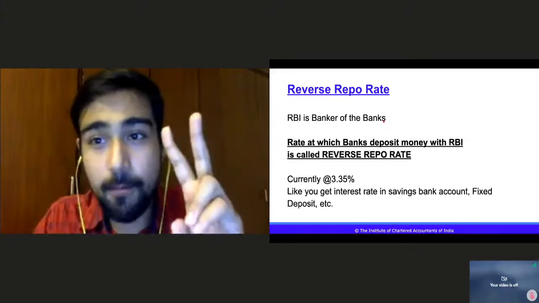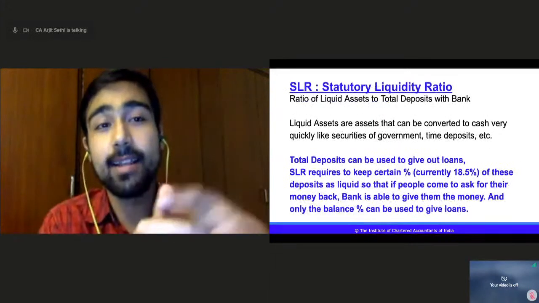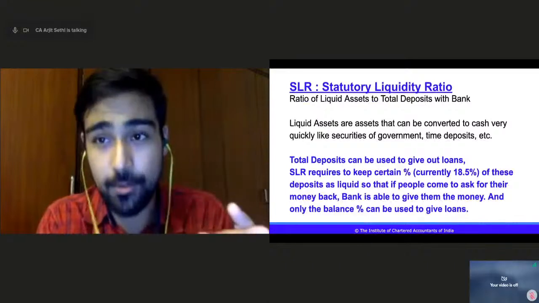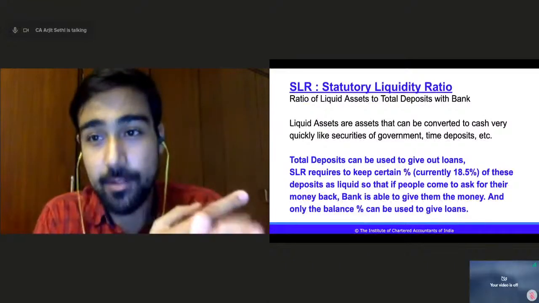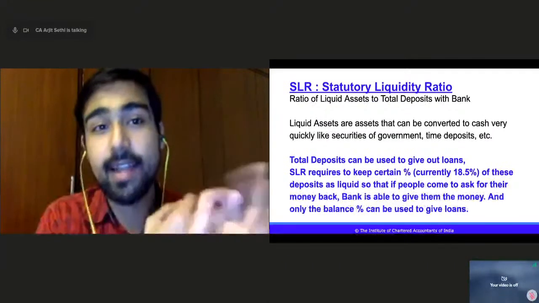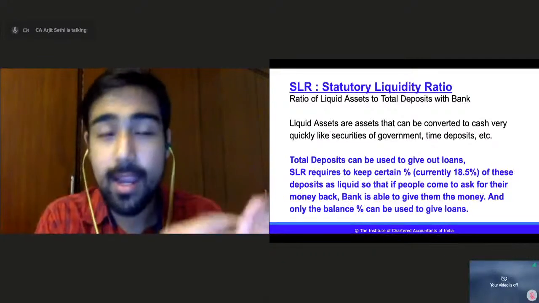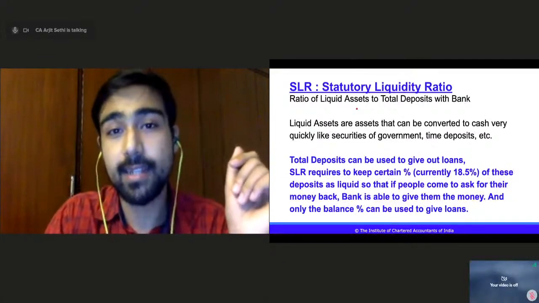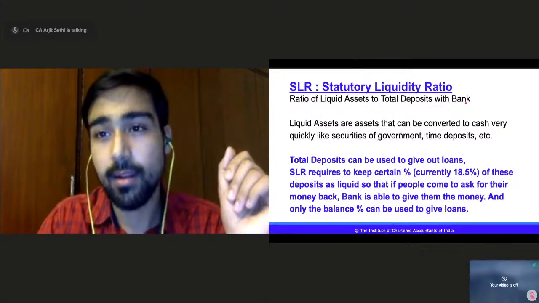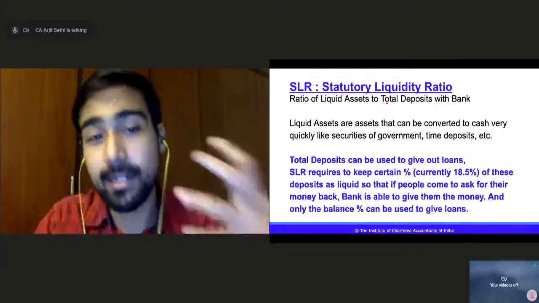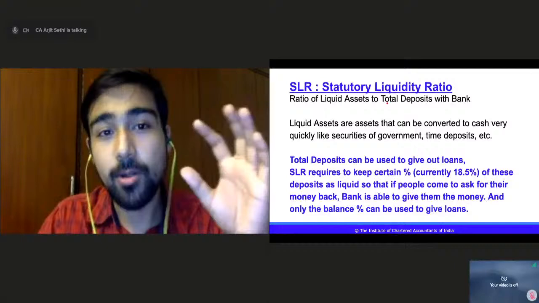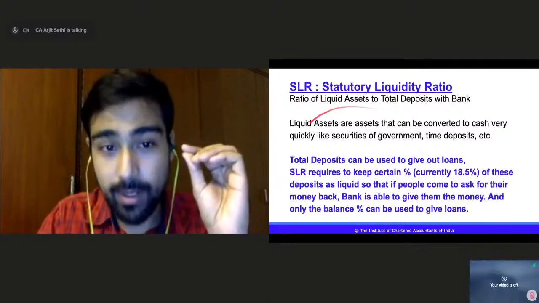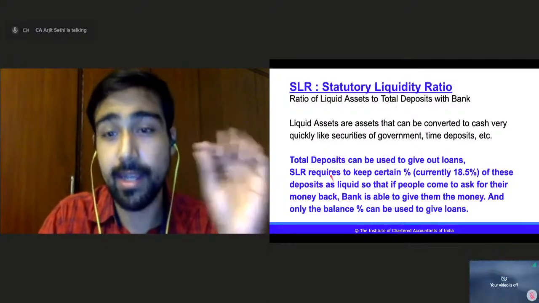The final two major things are SLR, that is statutory liquidity ratio, and cash reserve ratio, right? So SLR, statutory liquidity ratio, is the ratio of liquid assets to total deposits with the bank. Like, this is so technical. How do I understand this, right? How do I understand this? The simple explanation I've given here in blue.